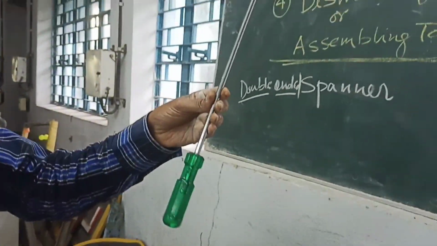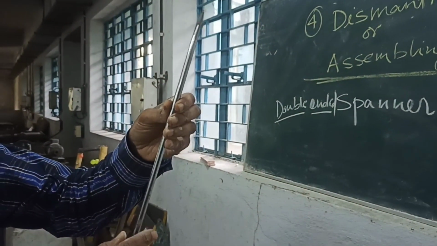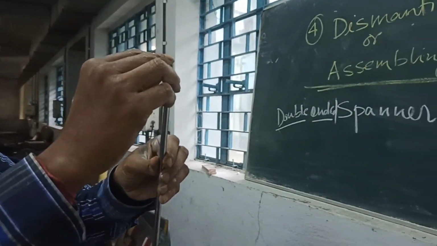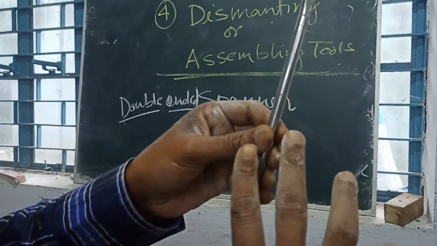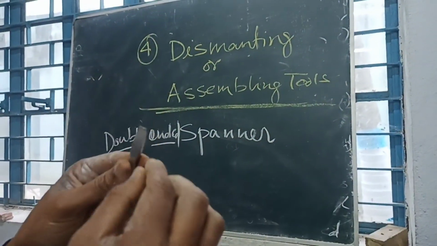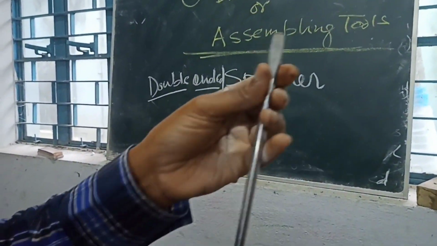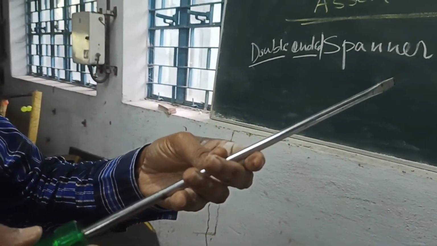There is another disassembling or dismantling tool, the screwdriver. One is the blade, specified by this blade and the length of the stick or rod. So if it is 12 inch, it is called a 12 inch screwdriver. It is used for tightening and also opening screws.